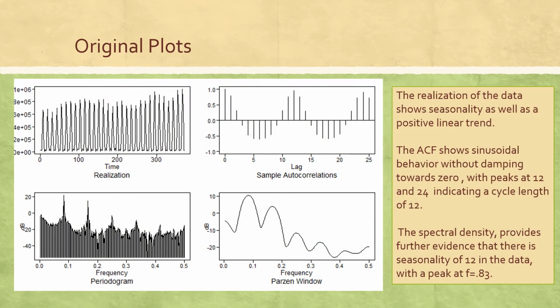Looking at the plots for the data, there appears to be a seasonal cycle with a positive trend over the years. Sample autocorrelations at lags 12 and 24 are large and show sinusoidal behavior that doesn't appear to be damping towards zero. The spectral density provides further evidence with a peak at the frequency of 0.83 for a period of 12. Based on this evidence, the data is not stationary.